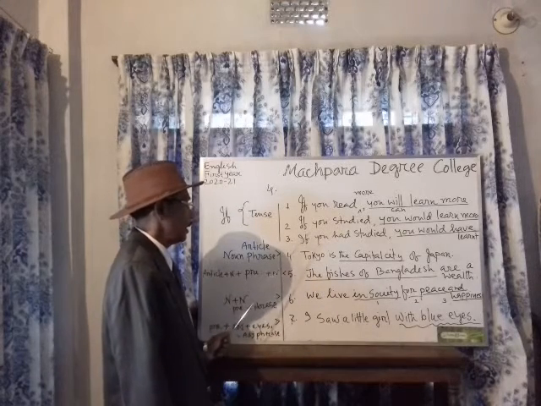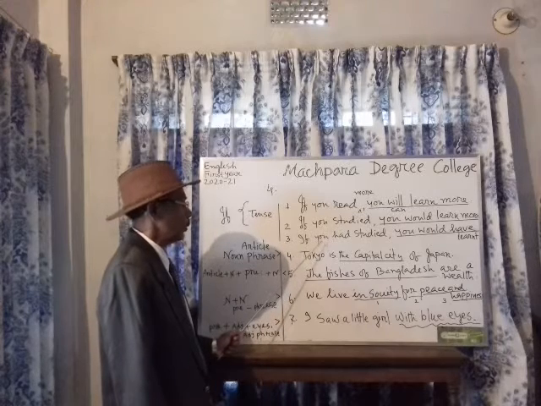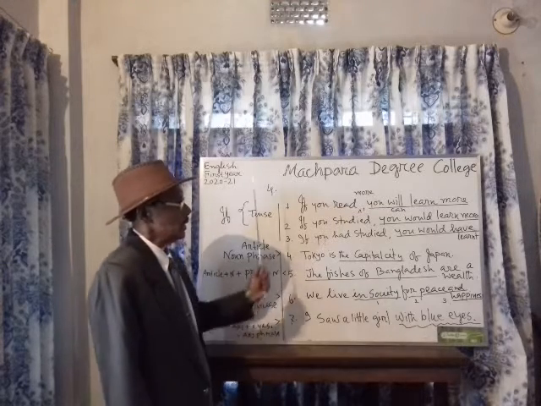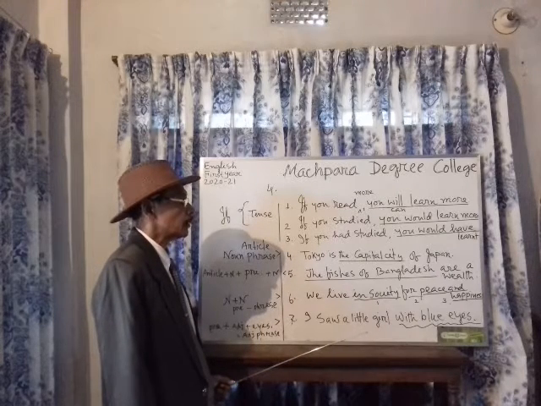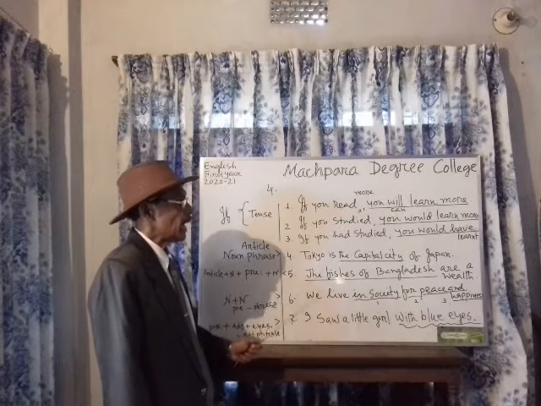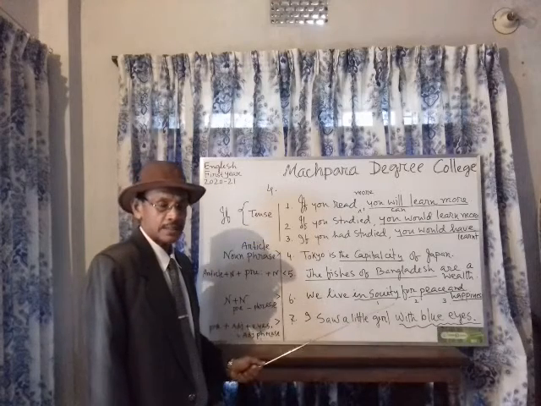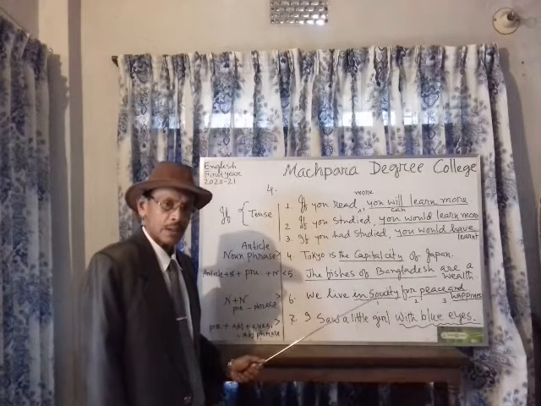Next, if it starts with past perfect tense, it naturally would be changed using would, could, such as would have, could have, and structural point verb past participle form.